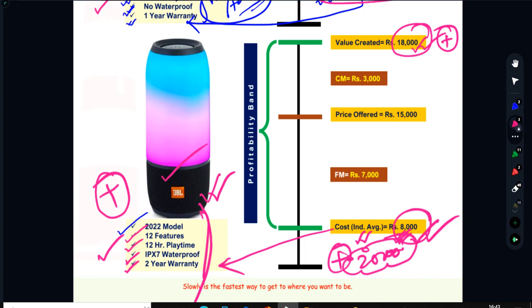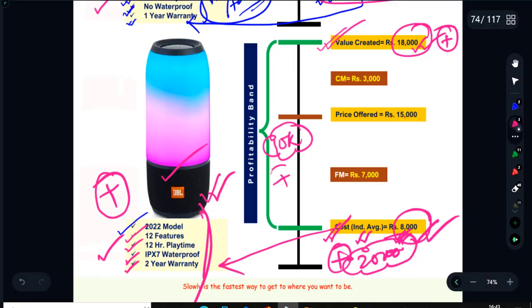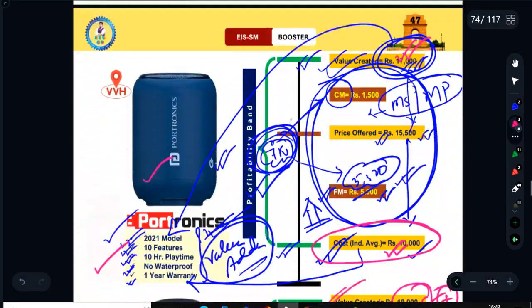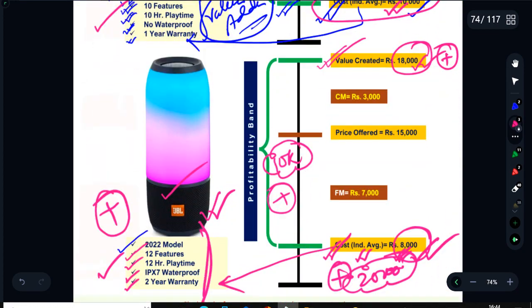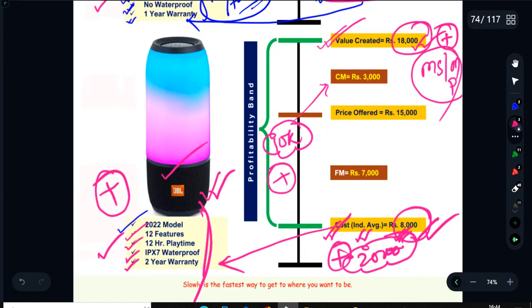So at the same time, what JBL is doing now is, they made a product of 18,000 value, created with a cost of 8,000, which means their profitability band is 10,000. If they have 10,000 profitability, they again have an advantage over Portronics, because Portronics had only a 7,000 cushion of profitability. Now JBL is rich and it can offer better than Portronics. So accordingly, they want to increase their market share and market position and wipe out all the competitors from the market. For that, they simply offered customers a 3,000 margin.